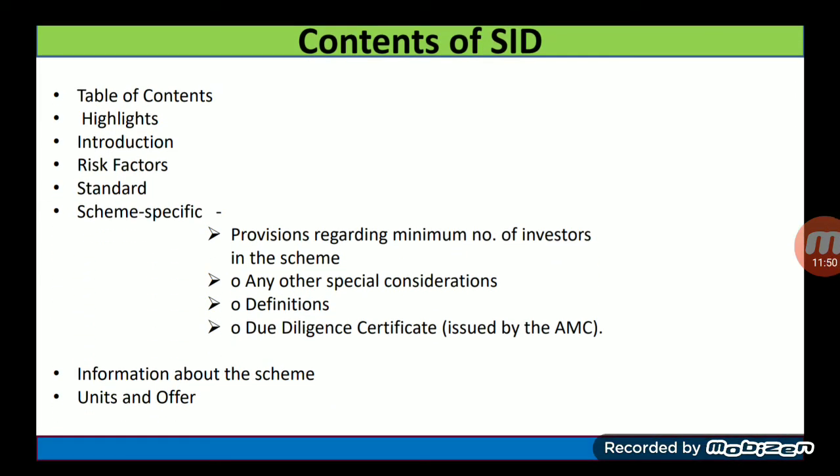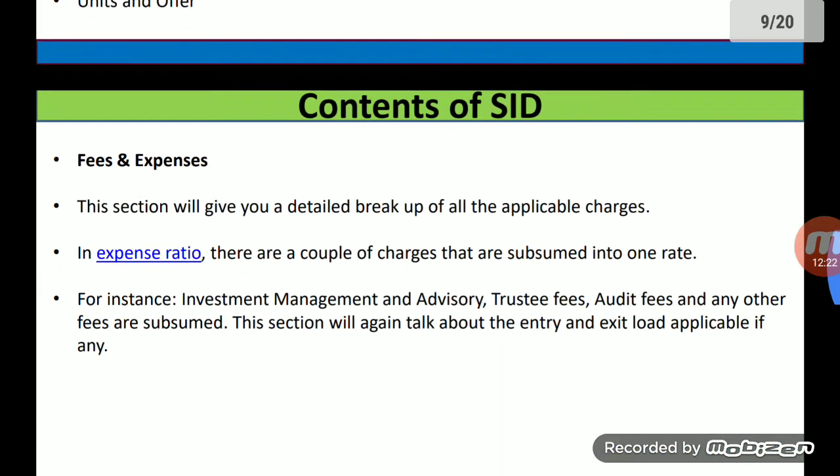Contents of SID. What contents are there in the scheme information document? Table of contents, highlights, introduction, risk factors, standards, scheme specific. Under the scheme specific, there are provisions regarding minimum number of investors in the scheme, any other special consideration, definitions, due diligence certificate issued by the asset management company, information about the scheme and unit and offers.